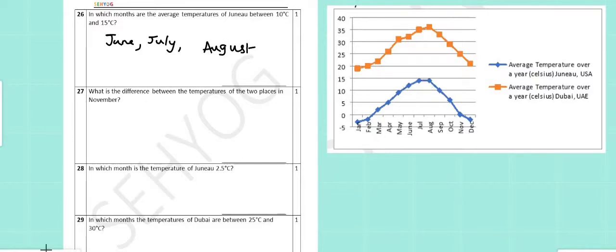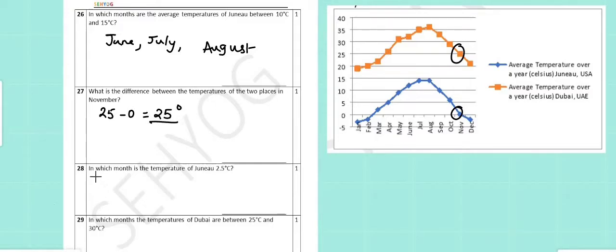In question number 27, what is the difference between the temperatures of the two places in November? So looking at November, Janu has 0 degree temperature and Dubai has 25 degree temperature. So the difference is 25 minus 0, which is 25 degree.